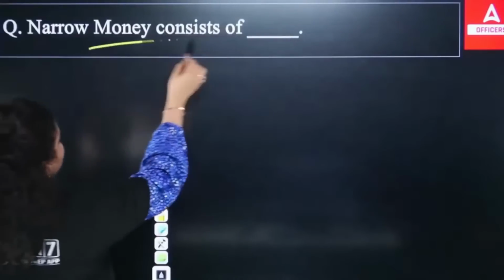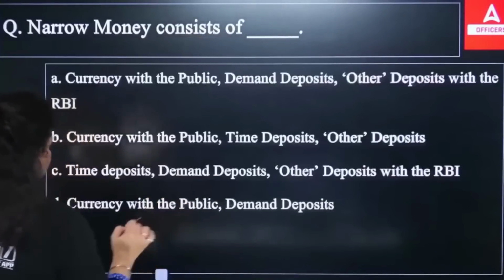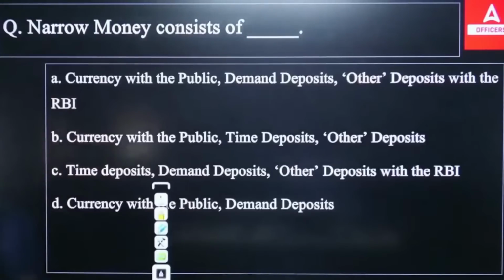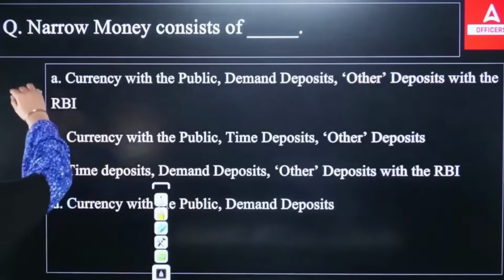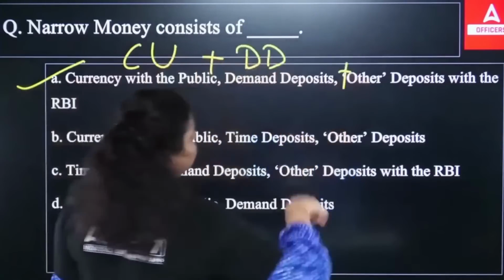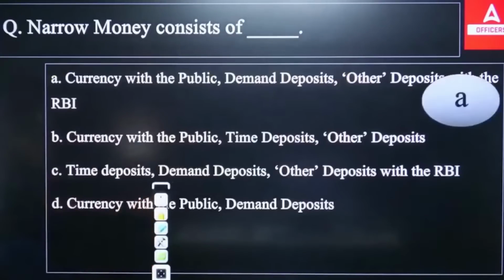transaction. Now, narrow money consists of, narrow money means M1. So, these are the options in front of you. Out of this, M1 includes CU plus DD plus deposit with RBI, and you can see currency with public is CU plus the demand deposit plus the deposit with RBI. So, this is your right answer. M1 will be your A option.